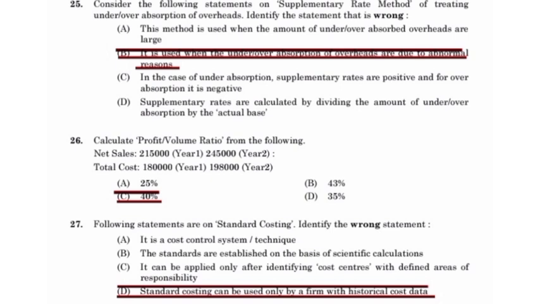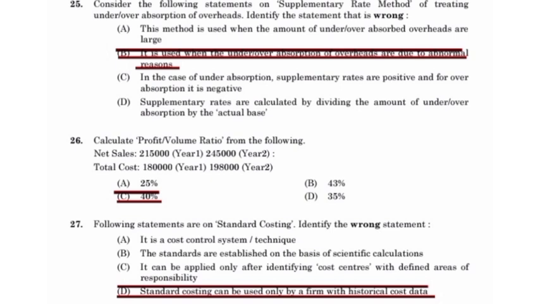Calculate the profit volume ratio from the following. Net sales: year 1, 2 lakh 15,000; year 2, 2 lakh 45,000. Total cost: year 1, 1 lakh 80,000; year 2, 1 lakh 98,000. Answer: option C, 40%.